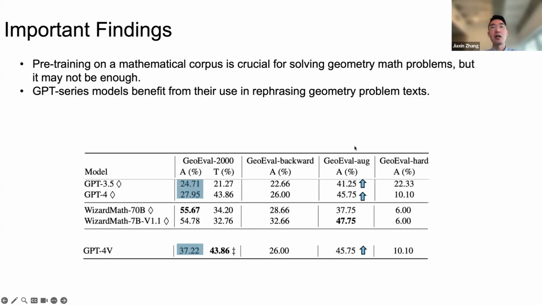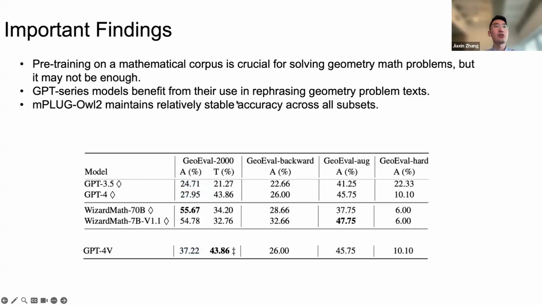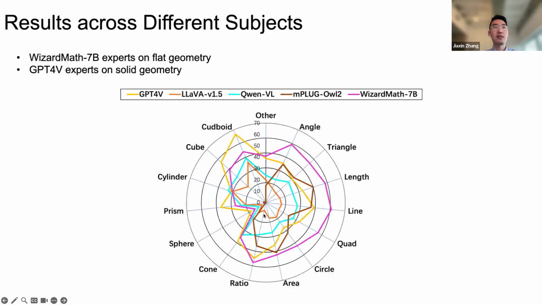However, model performance improved a lot when the problem statement was rephrased by ChatGPT. We can also see that the multimodal model mPLUG maintains relatively stable accuracy across all subsets.